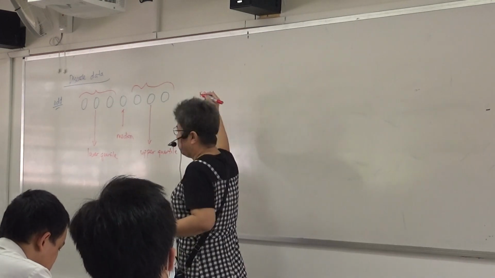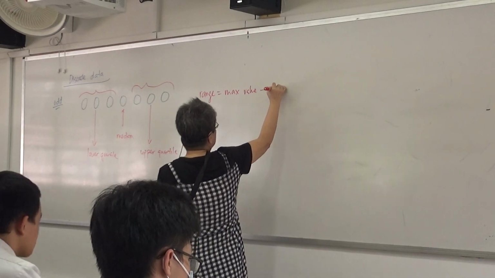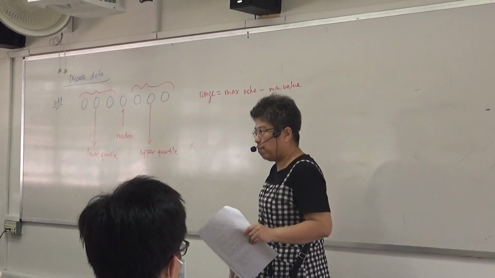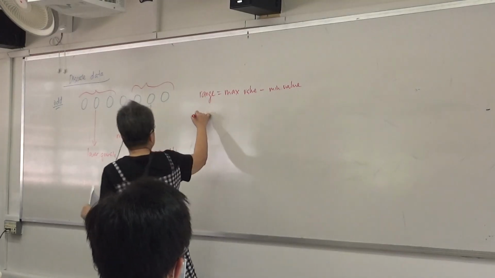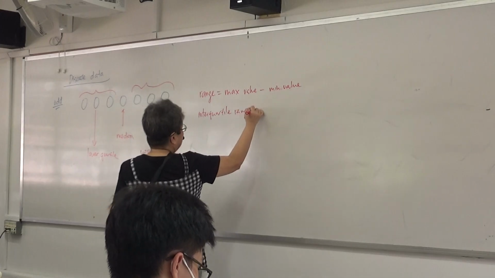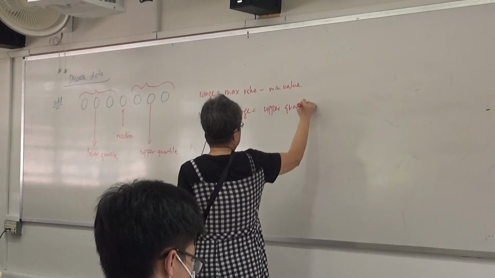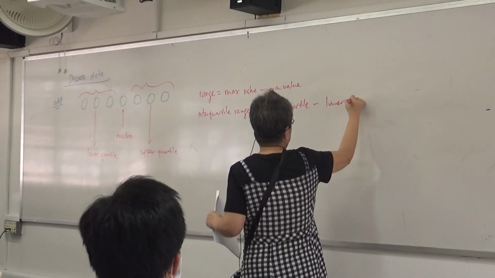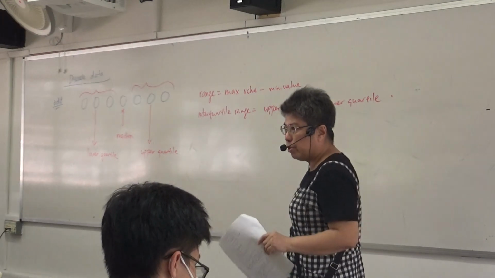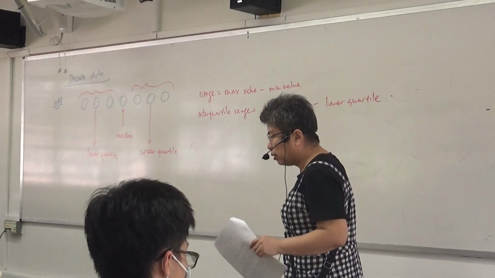Okay, then there are 2 more terms. What is the meaning of range? Range means maximum value minus minimum value. That is the range. What is the interquartile range? Interquartile range will be upper quartile minus lower quartile. That's the interquartile range. Understand? Can or cannot? Cannot?